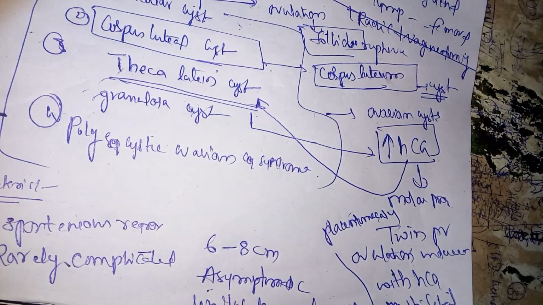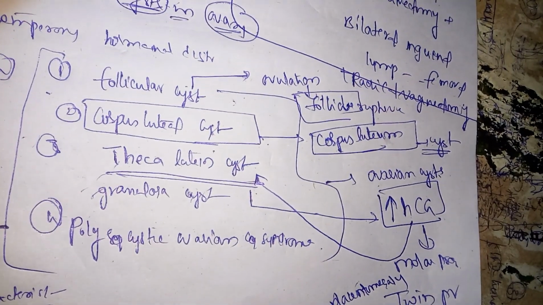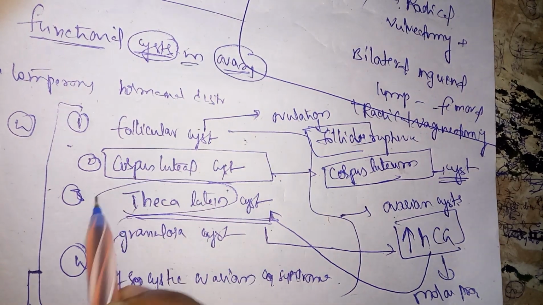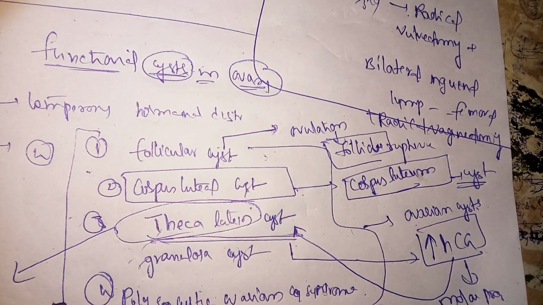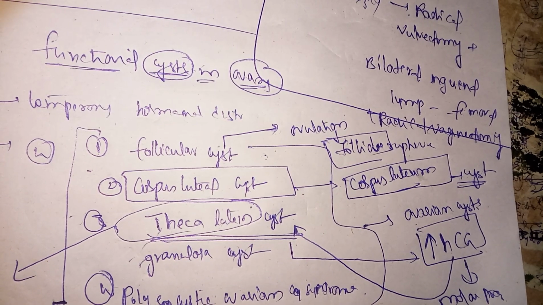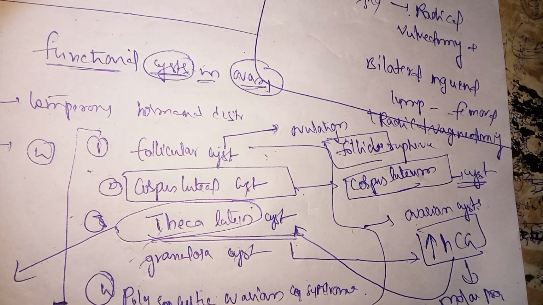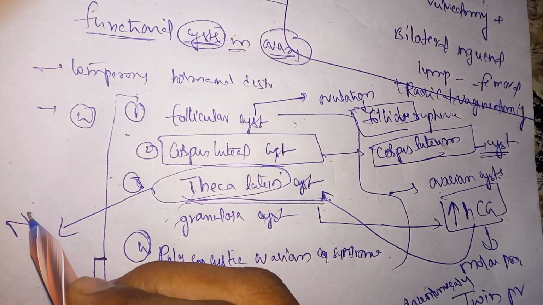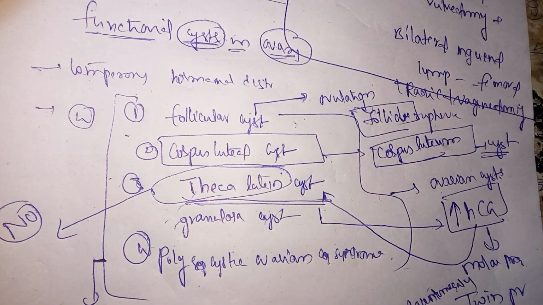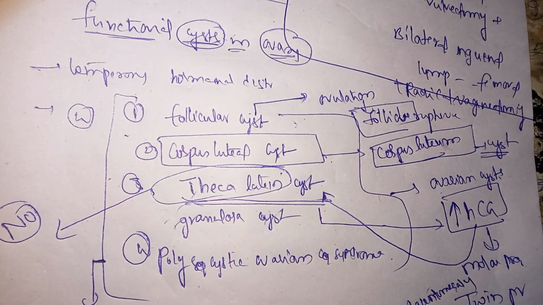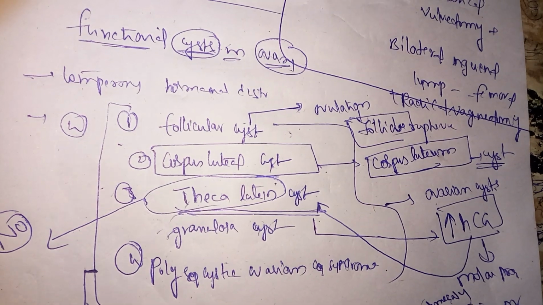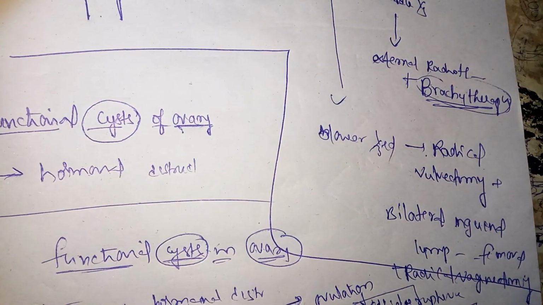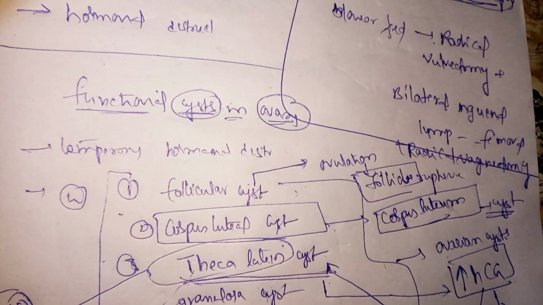So how will you manage this case? How will you manage thecal lutein cyst? Because this is very important for PG entrance exam. When you are asked for management of thecal lutein cyst, what you have to say is there is no need of treatment. There is no need to treat this case. This thecal lutein cyst will regress by itself, right? This is about thecal lutein cyst. I told you all of these are called ovarian cyst, right?